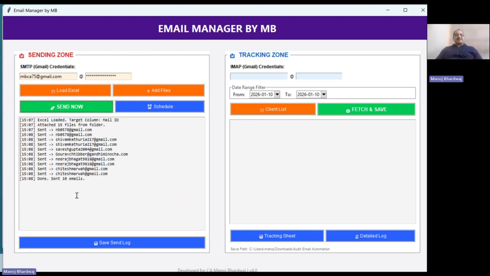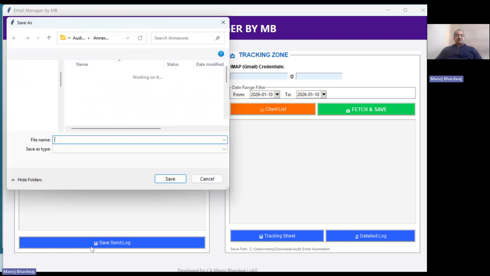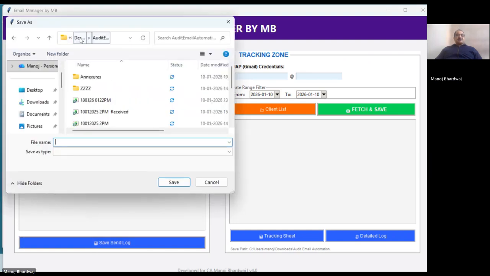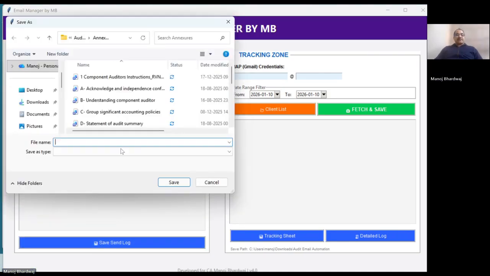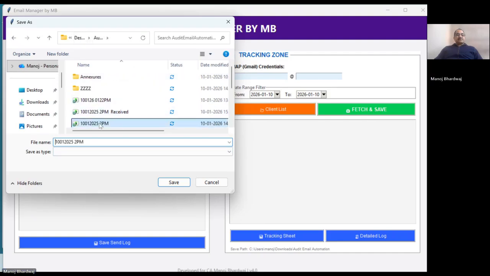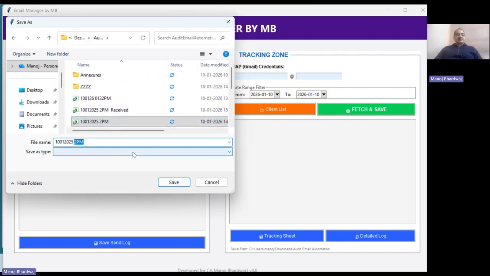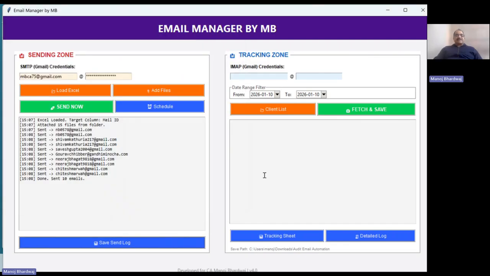So now all the emails have been sent. I can save the data log. Here I had done this just a few minutes back. I'll just put it in place of 2 p.m. I'll make it 3 p.m. Save. That has been saved. I'll show that a little later.